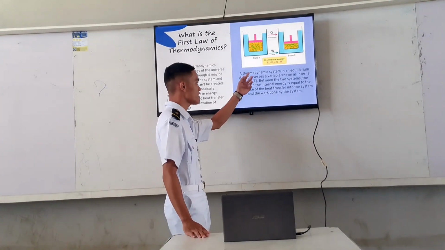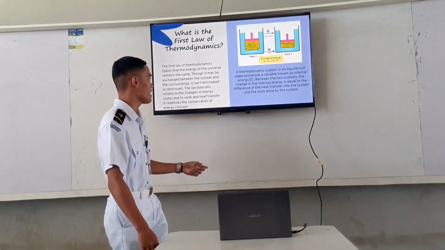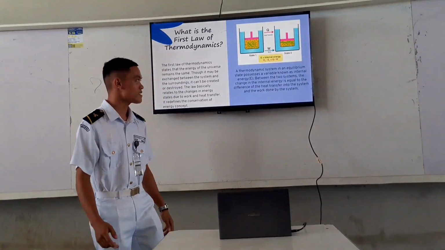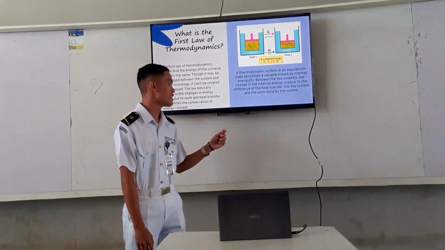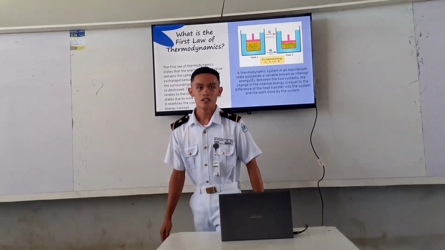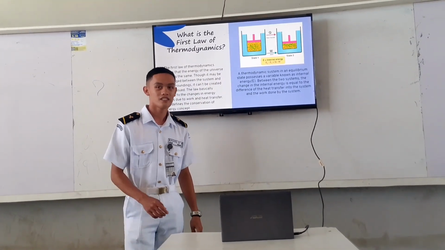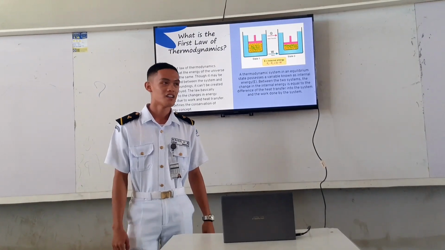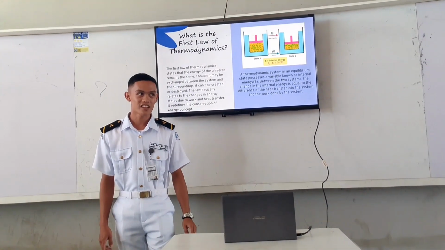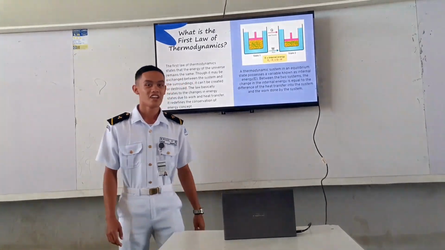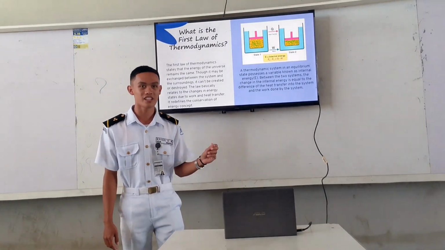So the next is the thermodynamic system. In an equilibrium state, a system possesses a state variable known as the internal energy, or E. A system in equilibrium has internal energy that is transferred between the systems. The change of internal energy equals the heat added to the system minus the work it does. So that is the thermodynamic system in the equilibrium state and the variable known as internal energy, or E.